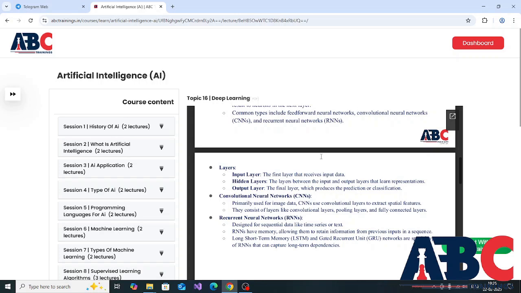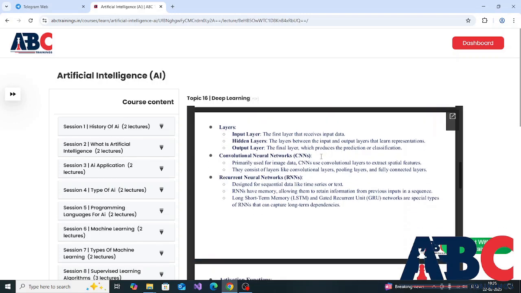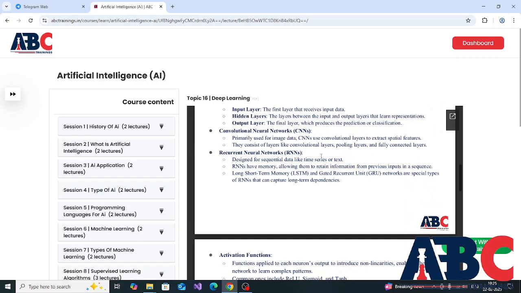Convolutional neural networks, primarily used for image data. CNNs use convolutional layers to extract spatial features. They consist of layers like convolutional layers, pooling layers, and fully connected layers.